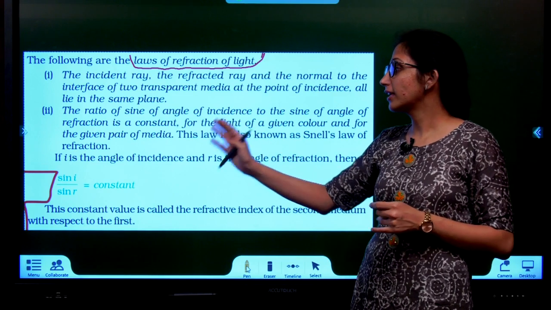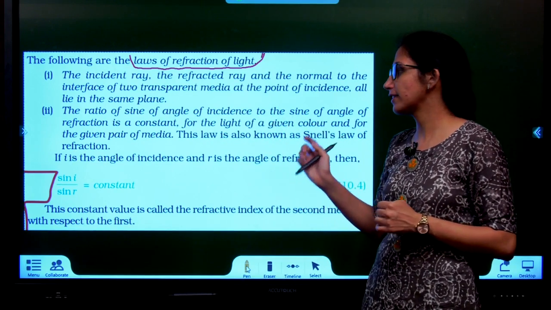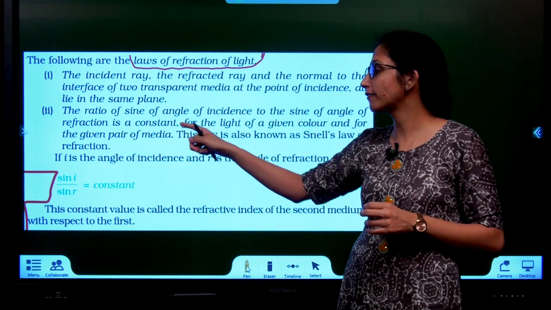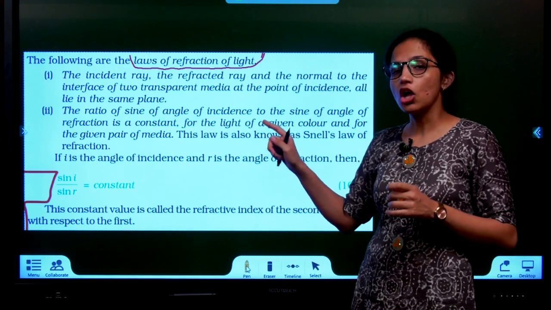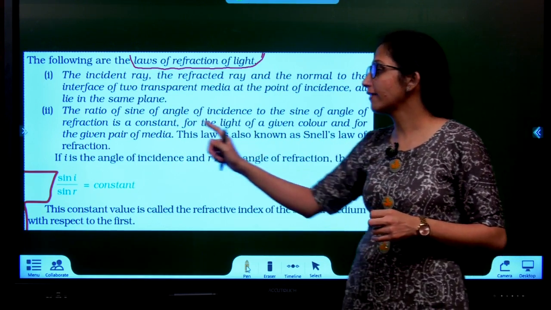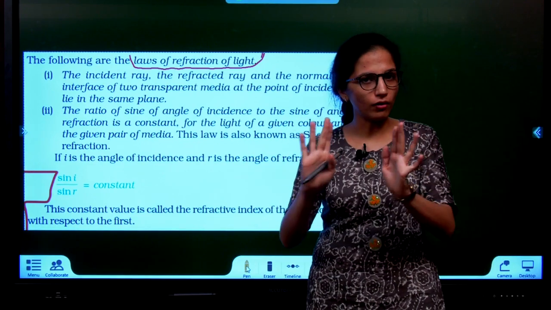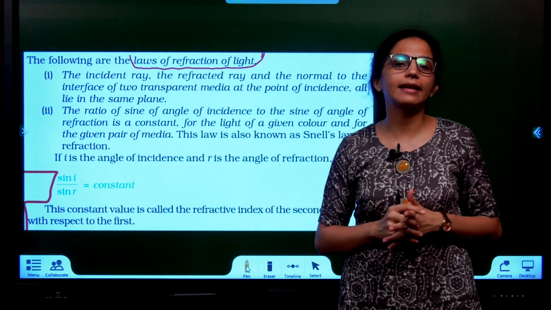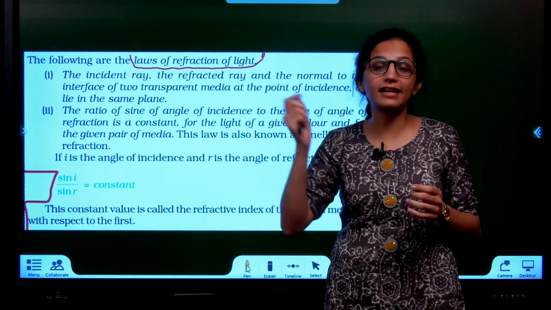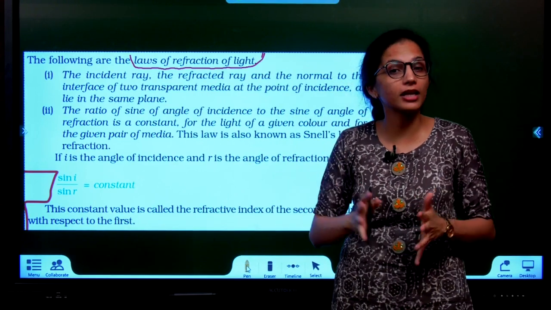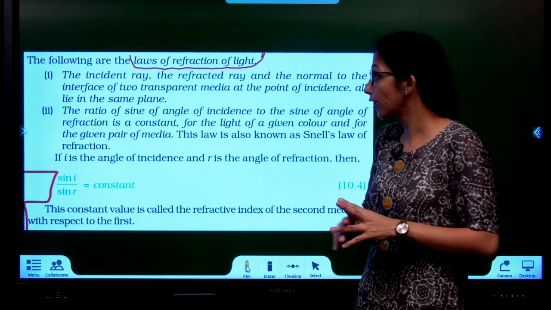Next law: the ratio of the sine of the angle of incidence to the sine of the angle of refraction is a constant for light of a given color and for a given pair of media. What is this given color? For now, leave it. I will discuss this a little later. Why color of light matters: for red light, it's different. For blue light, it's different. For yellow light, it's different. We'll come to that later.